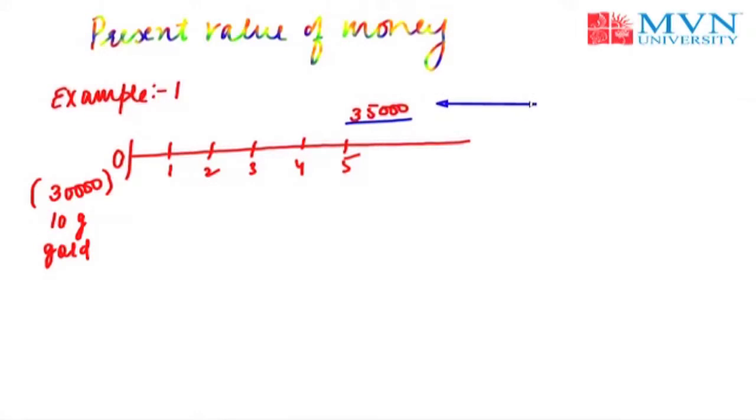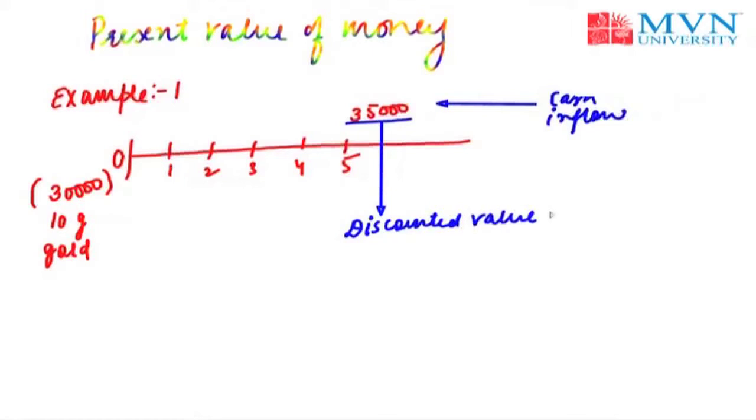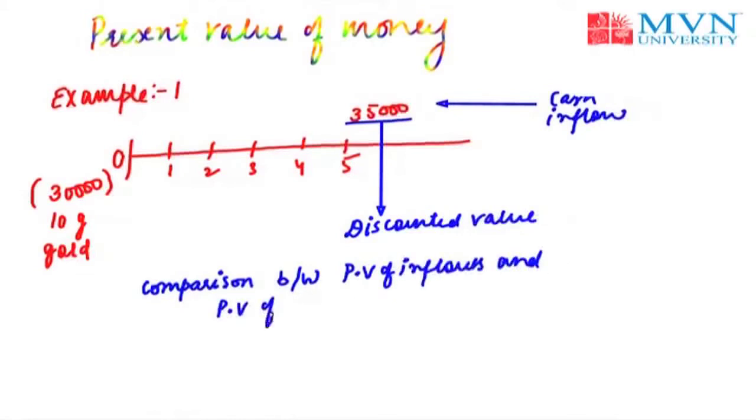Now this 35,000 is the cash inflow somewhere in the future, and the person wishes to calculate the discounted value of this inflow. Before making this investment, the person needs to make a comparison between the present value of inflows and the present value of outflows.